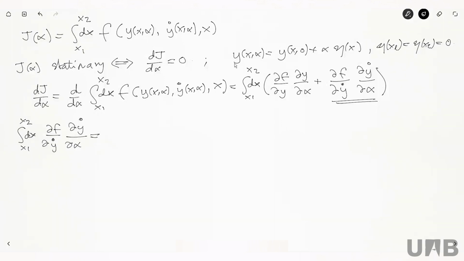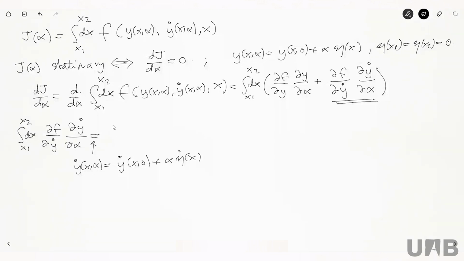Now, if y of x and alpha is given by y of x0 plus alpha eta of x, then what is y dot? Well, y dot of x and alpha is the derivative of this thing with respect to x. So that is y dot of x0 plus alpha eta dot of x, because alpha does not depend on x. So if I take the derivative of this whole equation, what I get is this, okay?